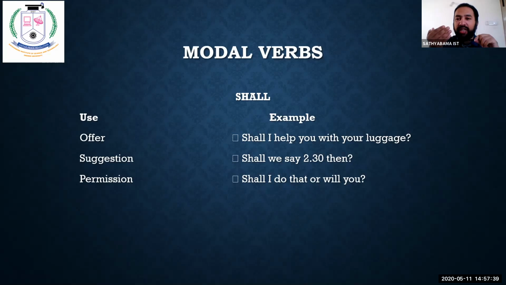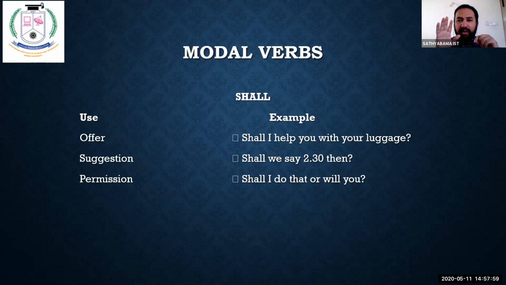Shall we say 2:30 then? That's the suggestion that you are giving. Permission. Shall I do that or will you? Maybe the senior might have forgotten something. So the junior is asking, shall I do that or will you do it?